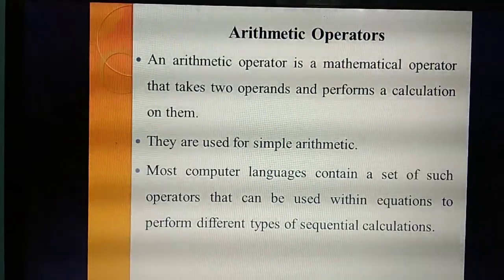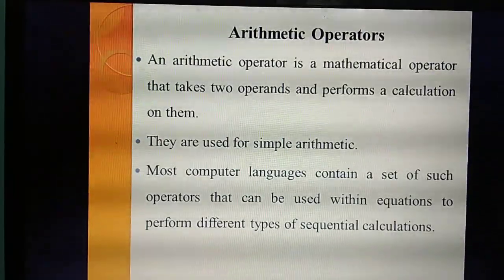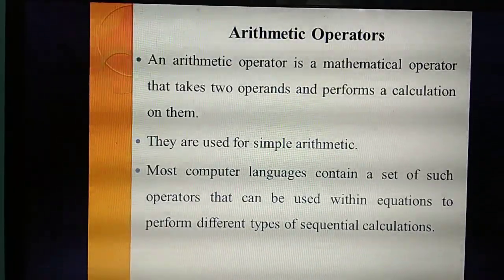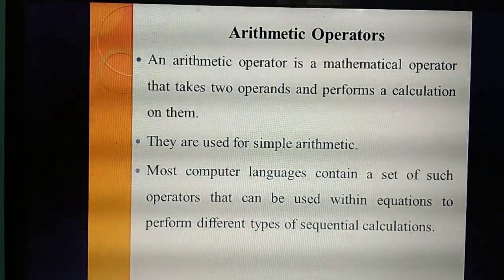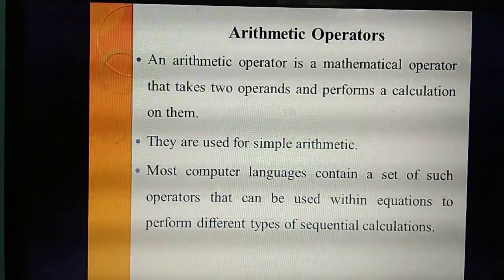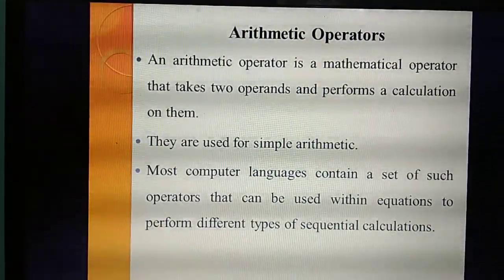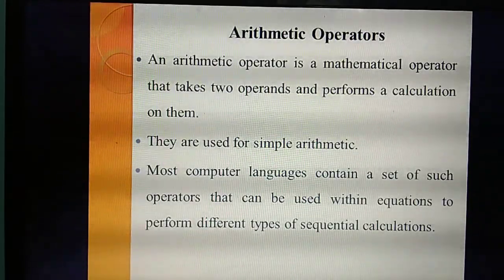In most computer languages, these operators are mainly used to compute equations. Using these, you can perform very different calculations. What do you mean by equations? 2x plus 5 equal to 0, that is called an equation. How many operands are there? 5x plus 2y equal to 0. How many operands? 2. What are they? X and y. Like that, equations also you can compute by using arithmetic operators.